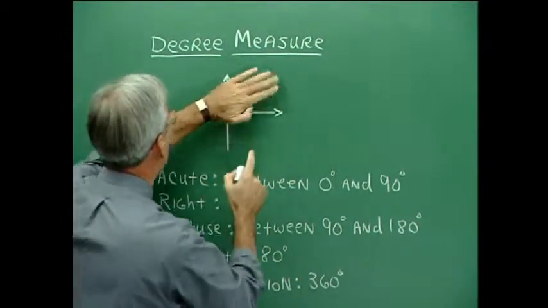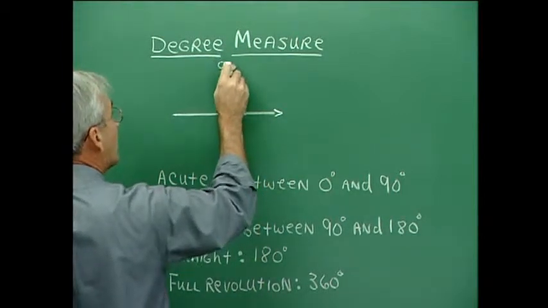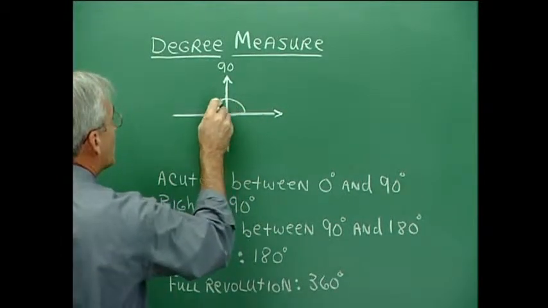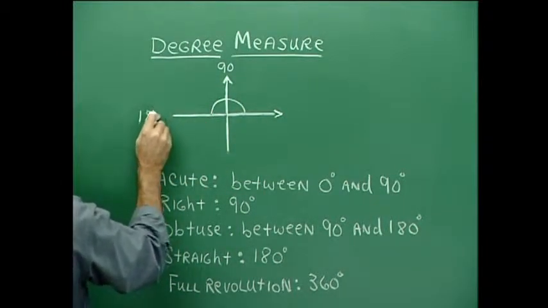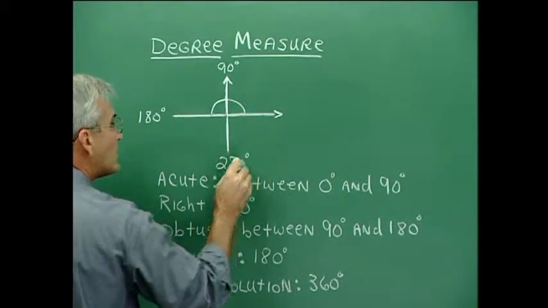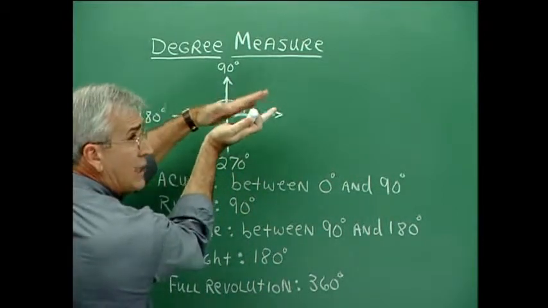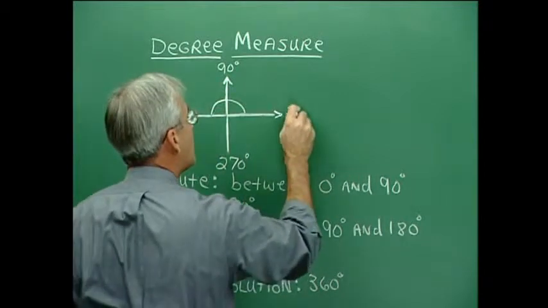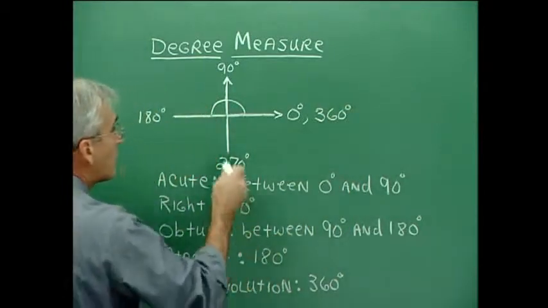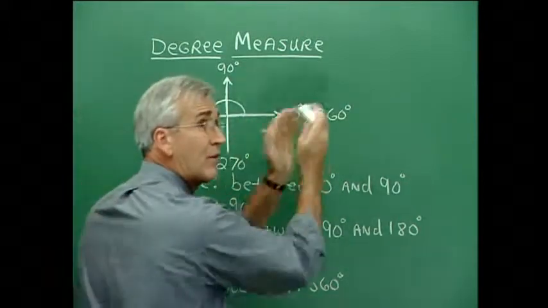Well, this is 1/4 of the coordinate plane, so 1/4 of 360 degrees would be a 90-degree angle when we turn an angle to that point. And then if we go another quarter, then we have turned an angle of 90 and 90, or 180 degrees. And then another 90 degrees would put us at this position of 270 degrees. And a full rotation would be, well, if we're talking about an angle whose terminal side and initial side are right there at the same spot, then we're either talking about a 0-degree angle or a 360-degree angle. Or if we continue to turn again and again and again, it's 360 and 360 and 360.